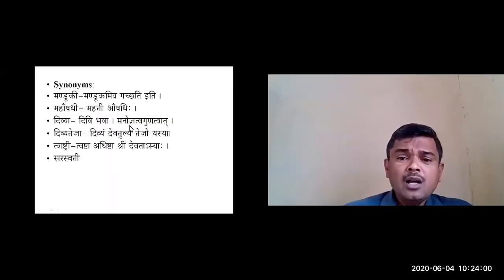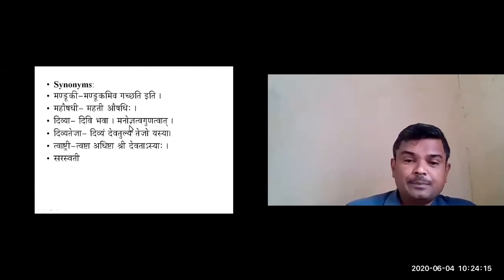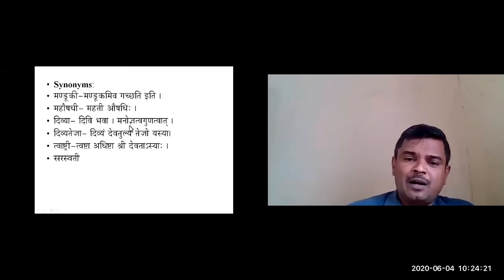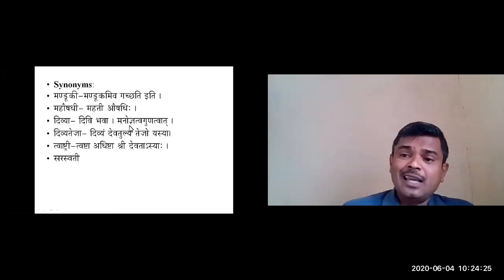Okay, so Divya: Divi Bhava, Manogdatva, Gunatvat, Divyam Devatulyam Tejo Ashyaha. It is that much of Teja, that is the brightness, the complexion which it gives to the brain. And Twastri: Twasta Adishta Sri Devata Ashyaha, that is the Adishtana of Sri. Sri is a synonym of Lakshmi.